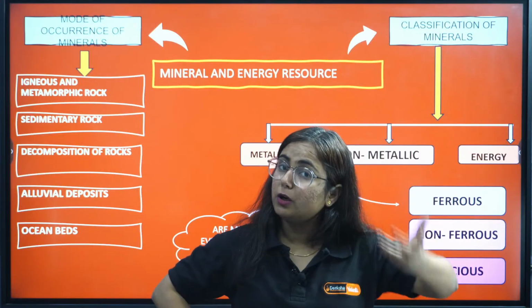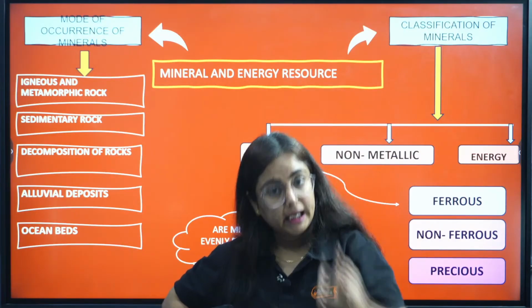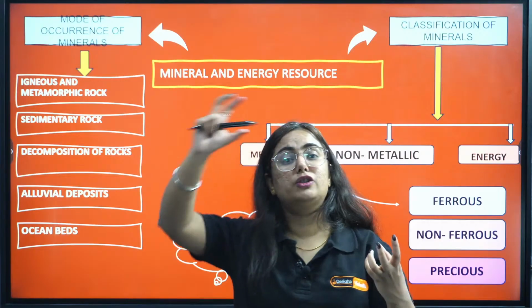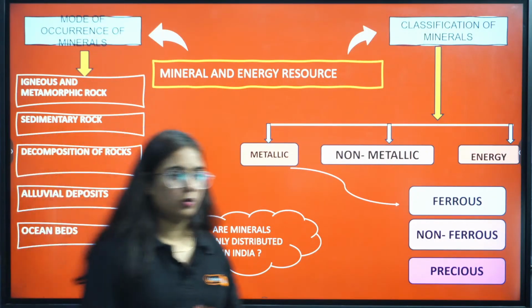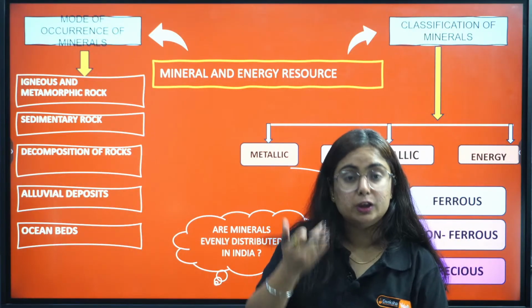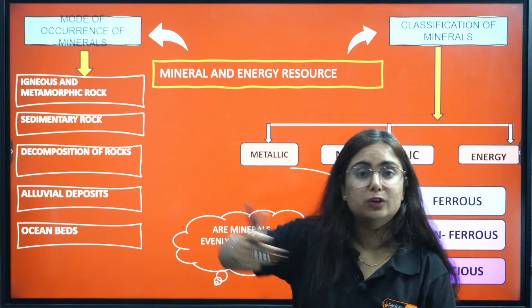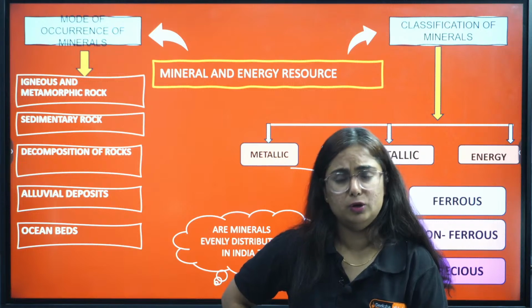What is a metamorphic rock? That rock underwent so much pressure and heat that it changed its original structure. They are known as metamorphic rock. So all those minerals that we find here, like tin, copper, lead, are of igneous and metamorphic origin.